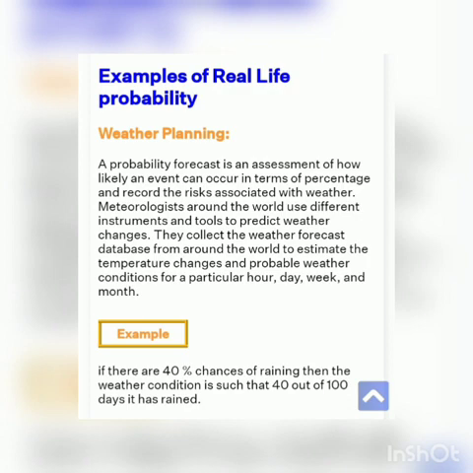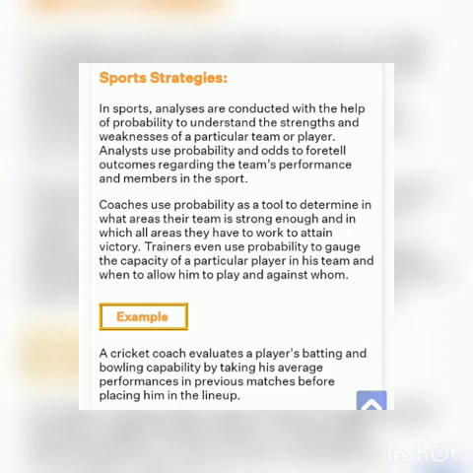Meteorologists around the world use different instruments and tools to predict weather changes. They collect the weather forecast database from around the world to estimate the temperature changes and probable weather conditions of a particular hour, day, week, and month. Example is, if there is a 40% chance of rain, then the weather condition is such that 40 out of 100 days it has rained. Second one is sports strategies.